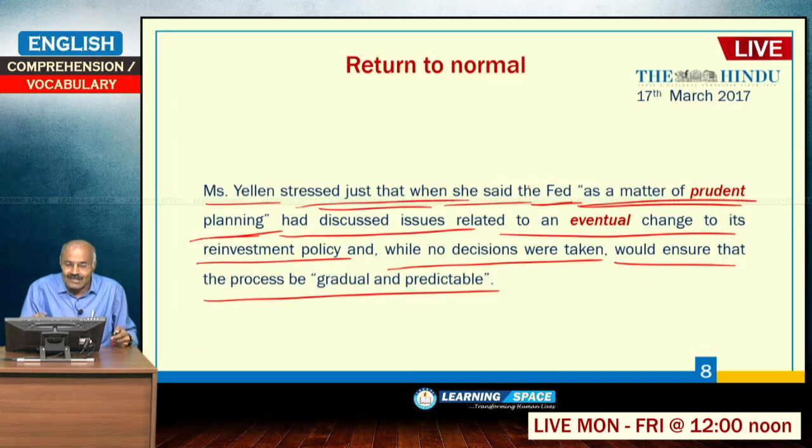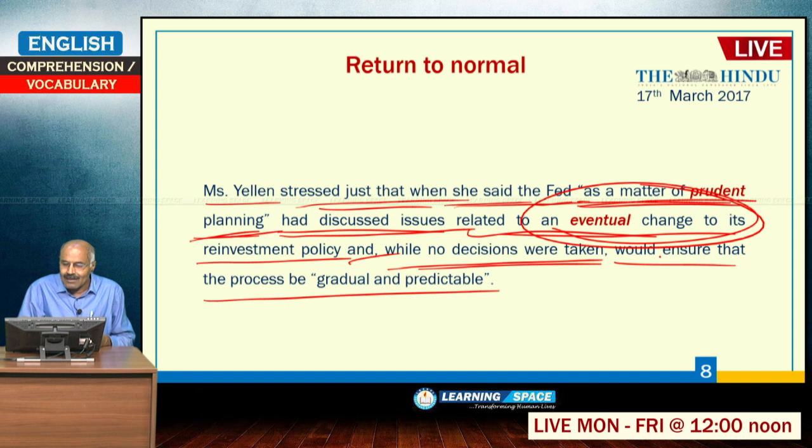So, Ms. Yellen stressed that when she said the Fed as a matter of prudent planning had discussed issues related to an eventual change in its reinvestment policy, and while no decisions were taken, would ensure that the process be gradual and predictable. If you look at the paragraph once again, when she said that, it is referring to the previous paragraph.